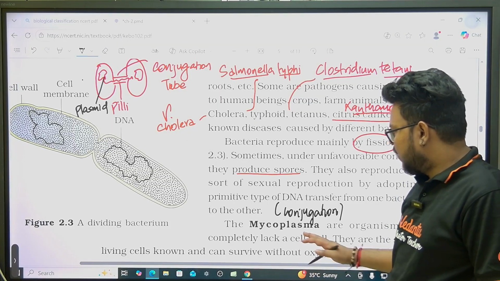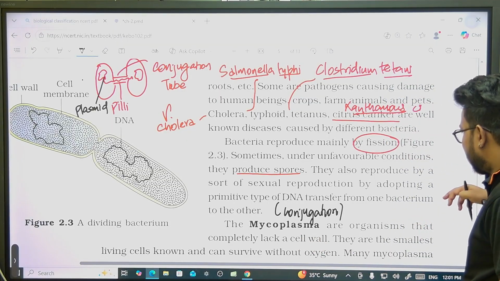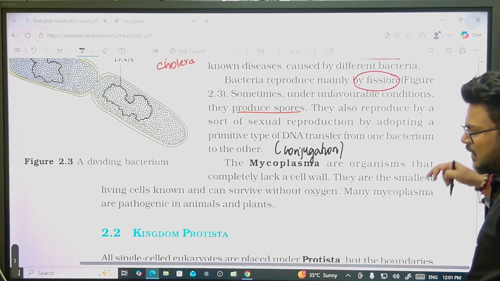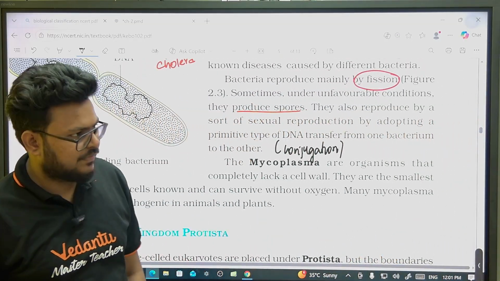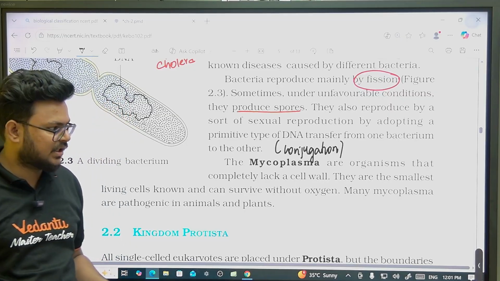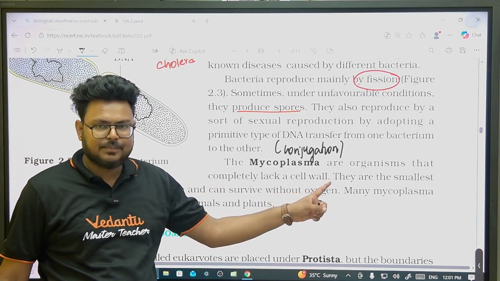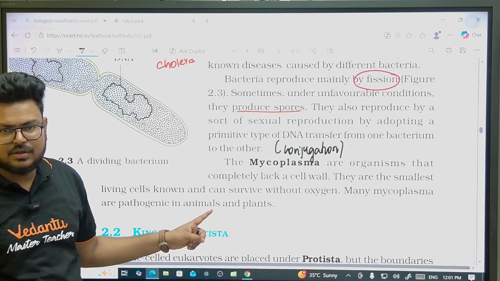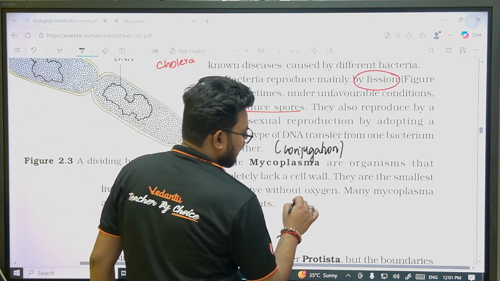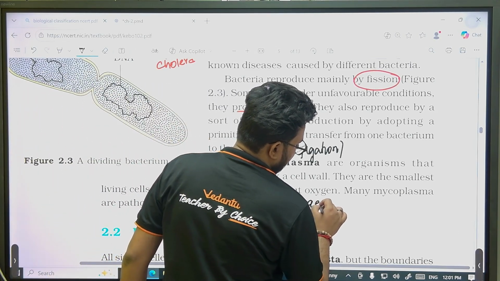So the last group in bacteria is mycoplasma. In mycoplasma, one thing is that they don't have a cell wall. So if they don't have a cell wall, they will not have a specific structure. They completely lack a cell wall. They're the smallest living cells known and they can survive without oxygen, so they are anaerobic organisms.